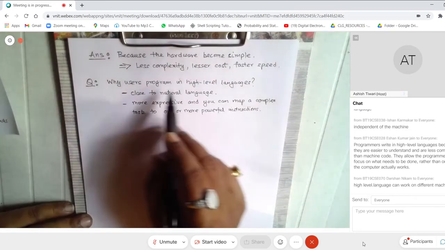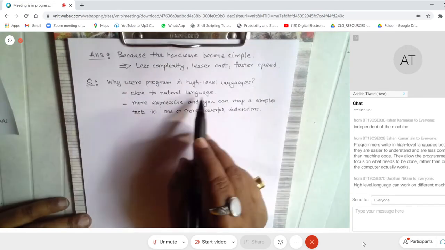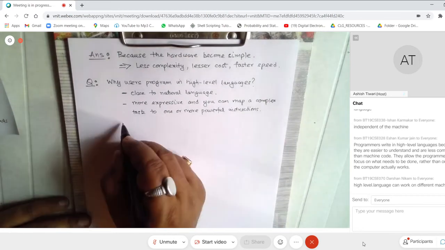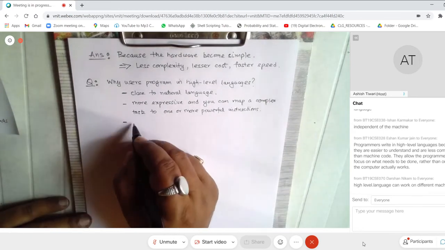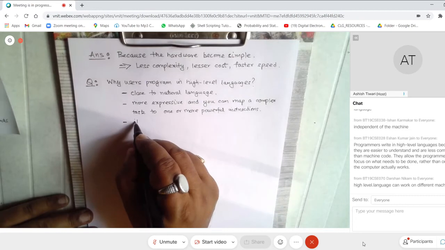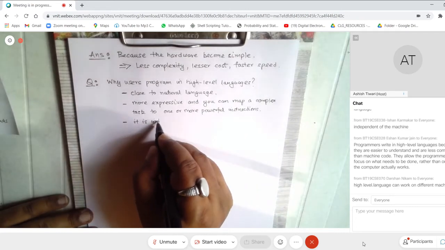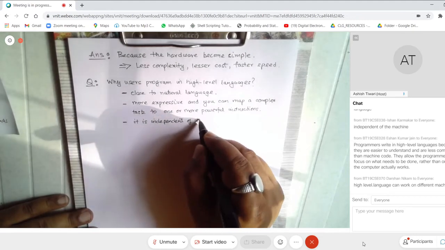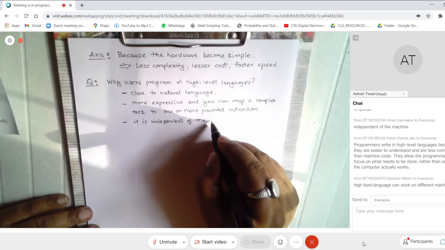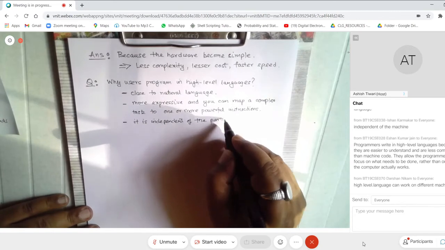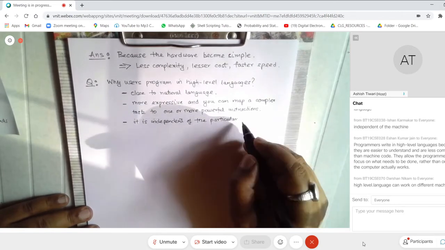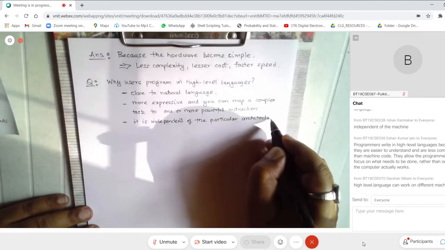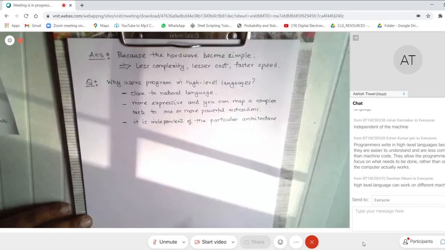So why use a high-level language is because they are close to natural language, they are more expressive, and you can map a complex task to one or more powerful instructions. And it is usually independent of the particular architecture. Sir, what do you mean by powerful instructions? Yeah, I'll tell that. So it is independent of the particular architecture.